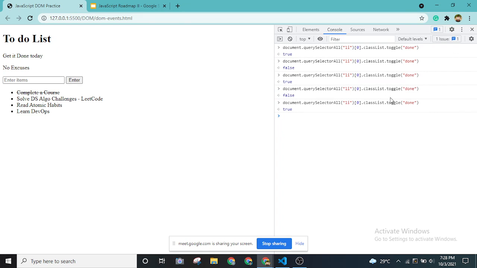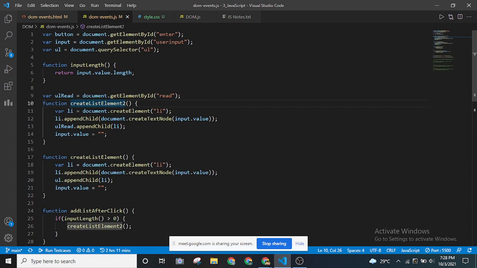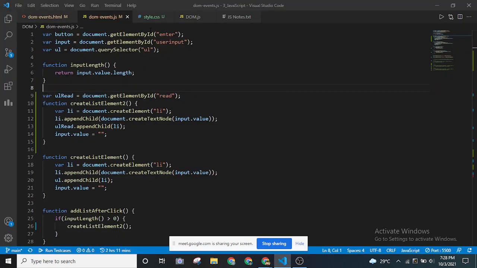So this will become very easy, right? Whenever we are using JavaScript logic, we can use toggle instead of add or remove, so that it is kind of more friendly. Okay, so this is why I have added the style sheet actually.